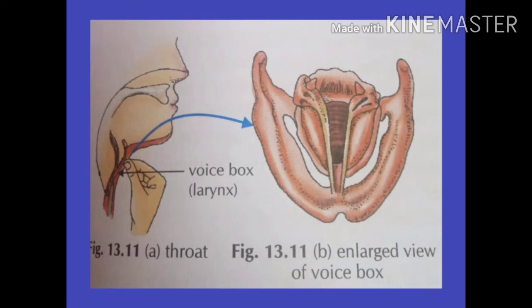When the vocal cords are tight and thin, the sound produced is of higher pitch or frequency, and on the other hand, when the cords are loose and thick, the sound produced is of low pitch or frequency. You can feel the difference between the voice of men, women and children. It is due to the fact that men have longer vocal cords than women and children.